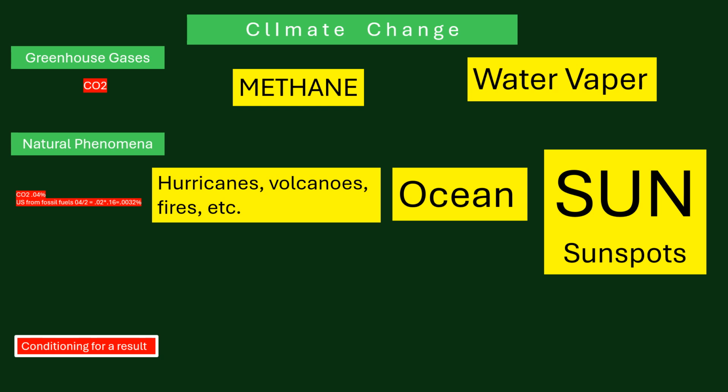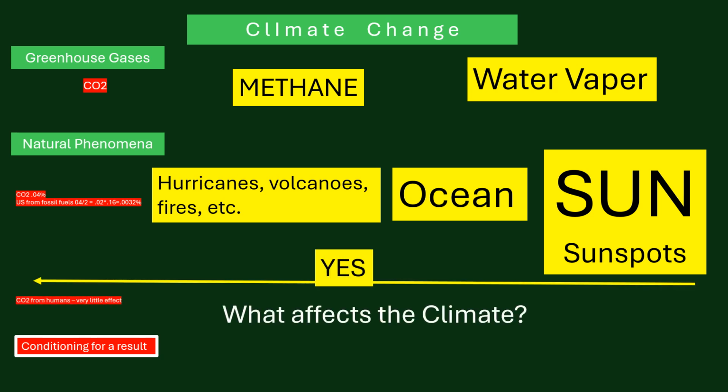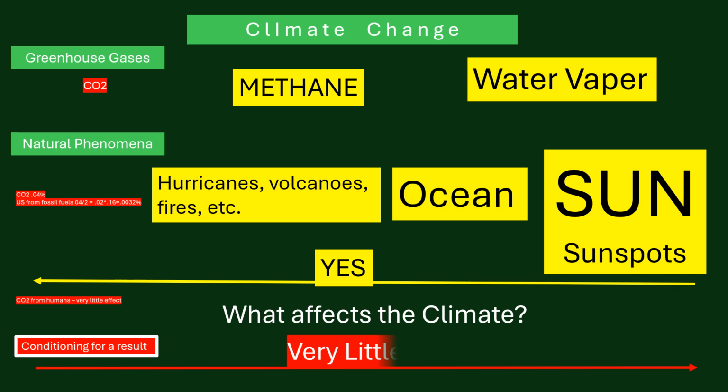So, in my opinion, it is the sun, the ocean, the hurricanes, volcanoes, and fires that affect the climate more than little bitty CO2. Now, CO2 does have an effect, but don't get me wrong, and we need to be responsible. But to make it the culprit, no, it doesn't go the other way. So, in my opinion, it's the sun and sunspots and ocean, and they're huge, a lot bigger than we humans. And we have some responsibility, but we do not control it.